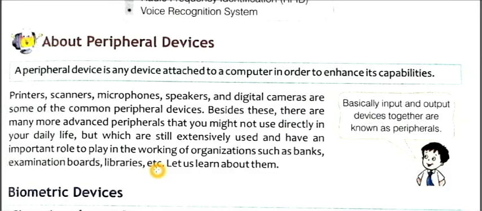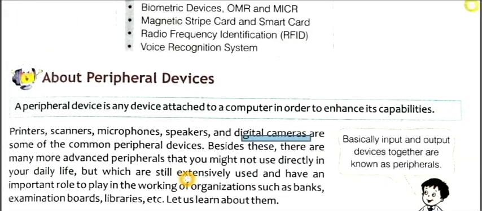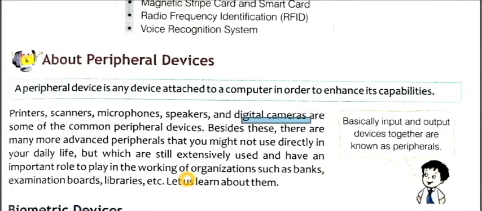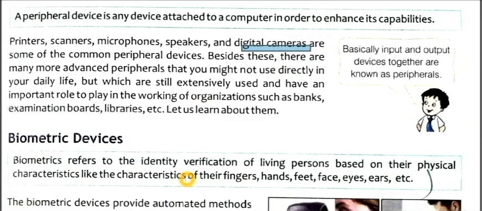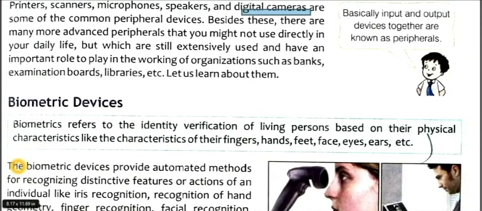Some of the devices which are very common, which we already discussed, like printers, scanners, microphones, speakers, and digital cameras, are very common peripheral devices. In this class, we are going to discuss biometric devices, OMR and MICR first. Let's go ahead. Biometric devices.